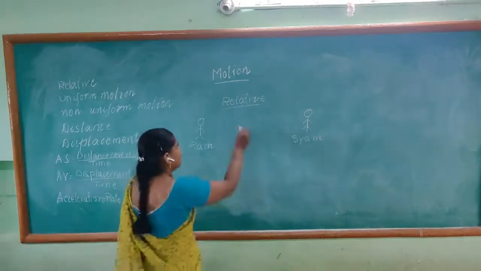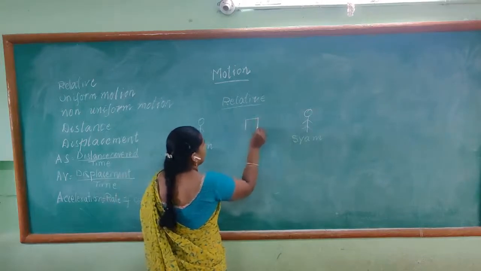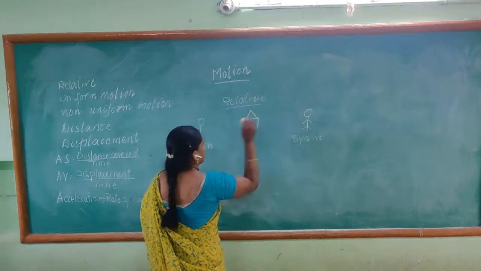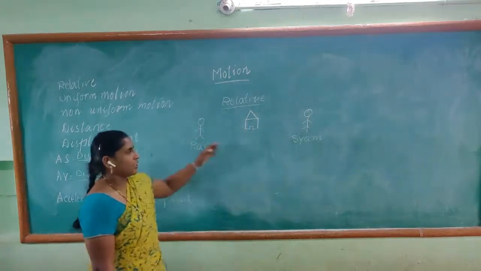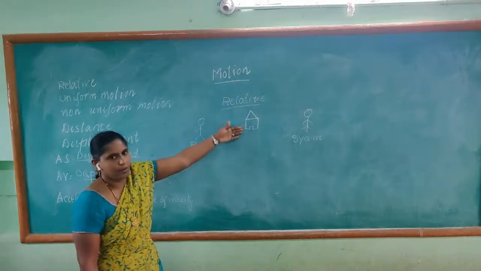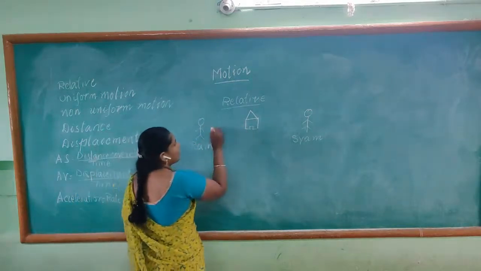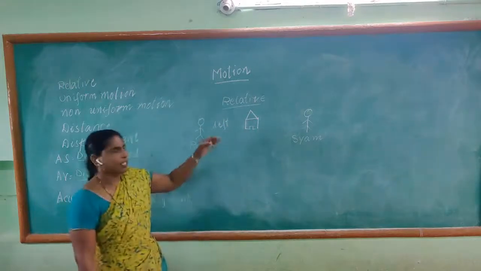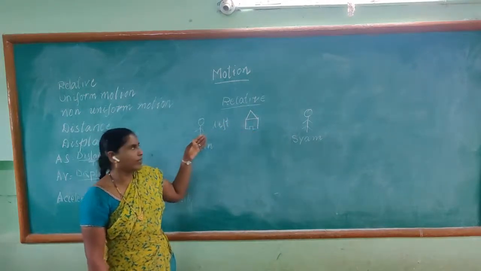They are approaching a house. Ram is approaching the house from the left side. He is moving towards left.